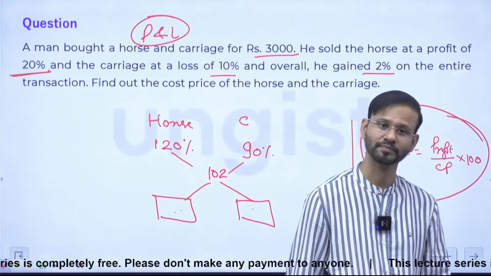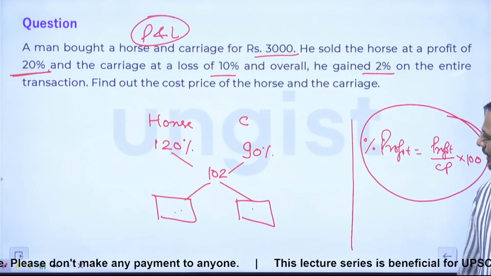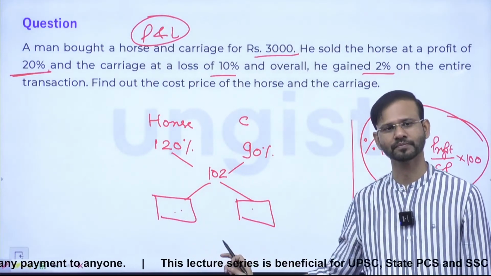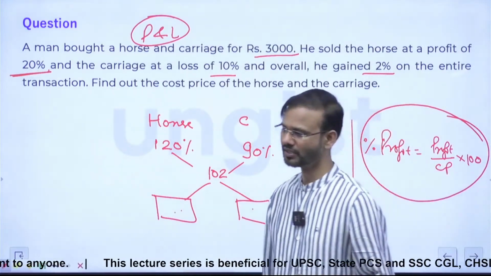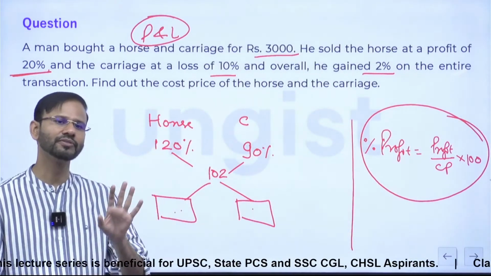Think on it, guys. Yes or no? Here you are going to get the ratio of CP. Correct everyone? Because always you are going to get the ratio of the denominator part of the unit.